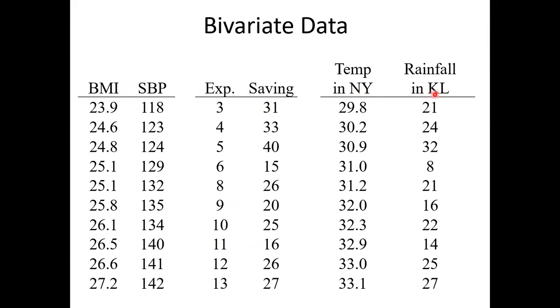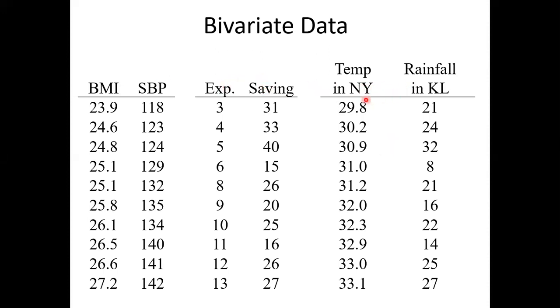Temperature in New York, rainfall in KL. Do you think they should be connected? New York is somewhere else, KL somewhere else. Why should they be connected? So this is positive, higher the BMI, higher the BP. This will be negative, higher the expenditure, lower the saving.